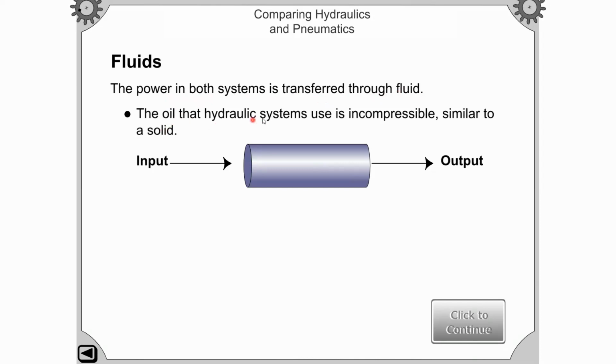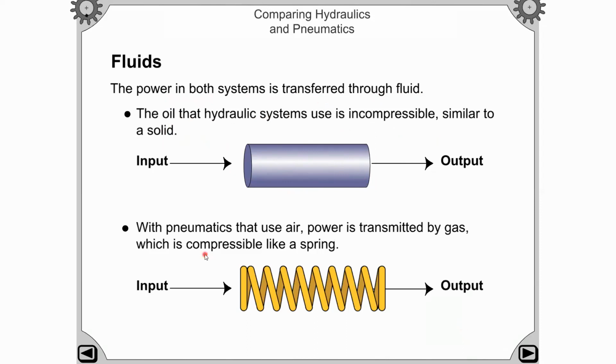The oil that hydraulic systems use is incompressible, similar to a solid. That means the oil used in the hydraulic system is incompressible, similar to a solid, so there is no compression. In pneumatic systems, air is used for transmitting power, like a spring.